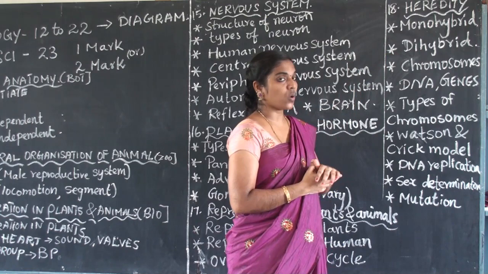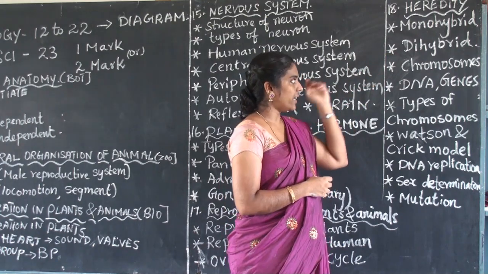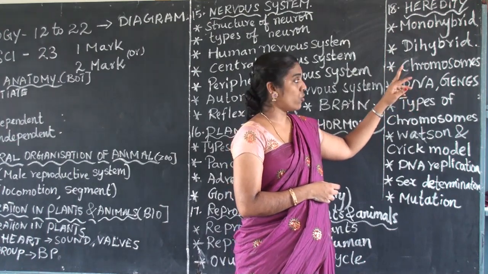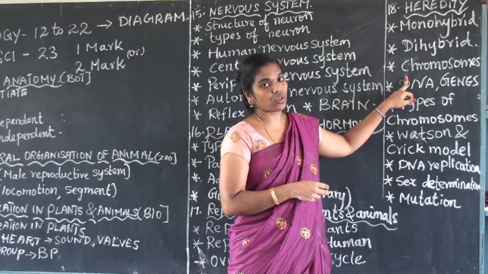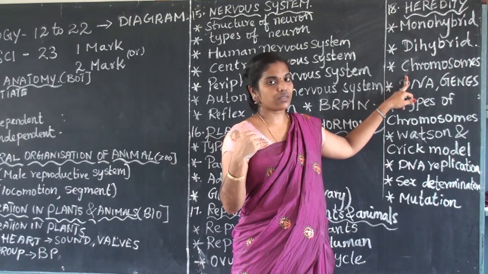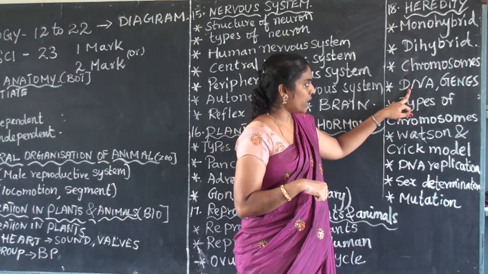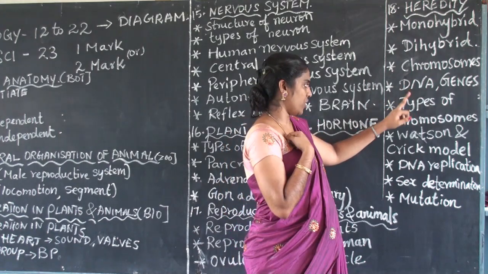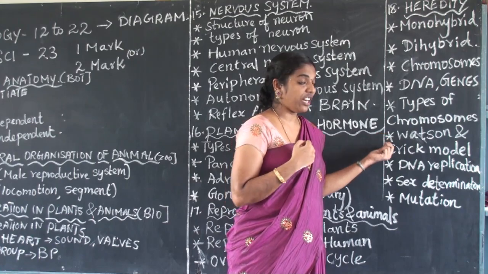The first important point is the monohybrid, another is the dihybrid, and chromosomes. I already explained chromosomes: there are 23 pairs of chromosomes, and 22 pairs are equal in both men and women. The next one is DNA and genes. This determines our own DNA, our own genes, and the types of chromosomes. And a very important thing is